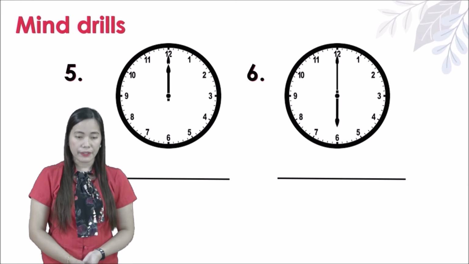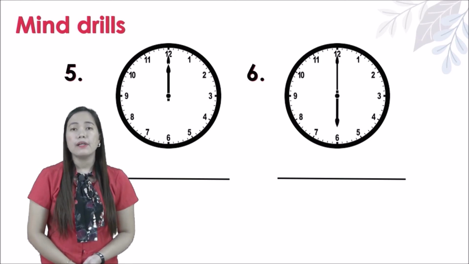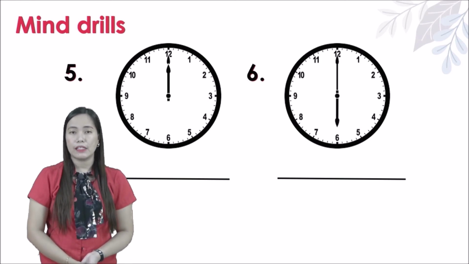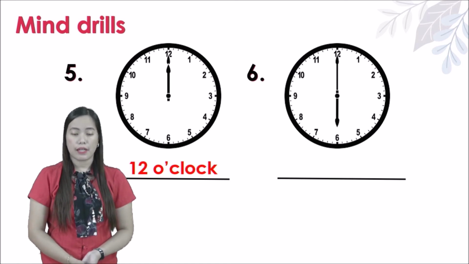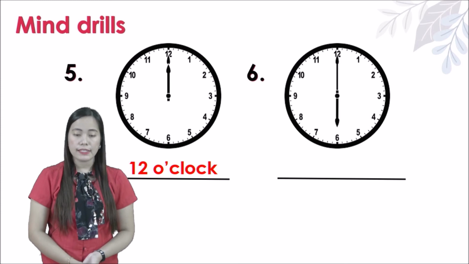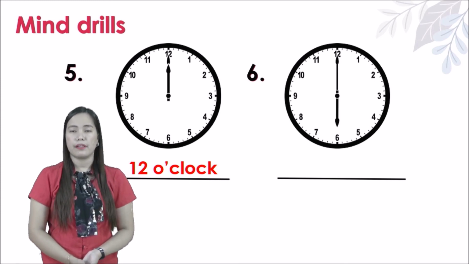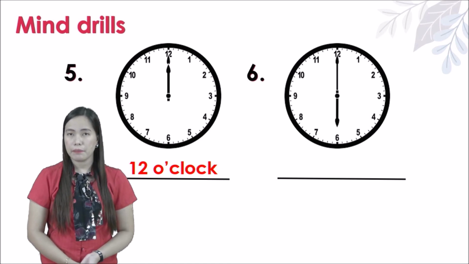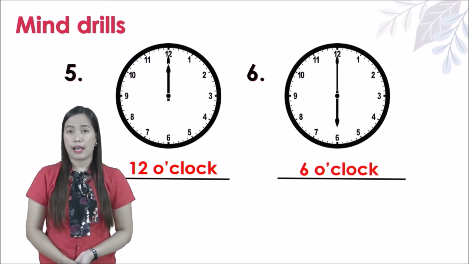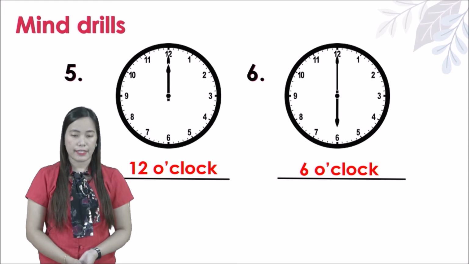How about the next one? Number 6. Both the shorthand and the longhand are in 12. So that is 12 o'clock. How about the next one? Shorthand is in number 6 and the longhand is in number 12. How to read that time? Very good. 6 o'clock. Okay, kindly write it.